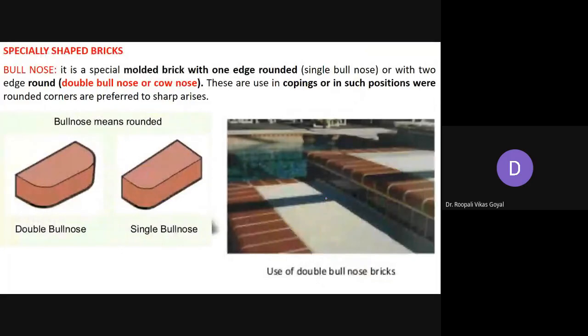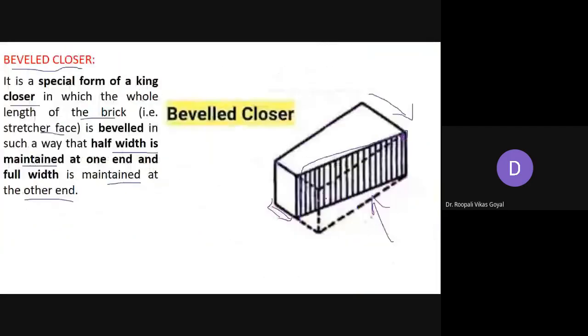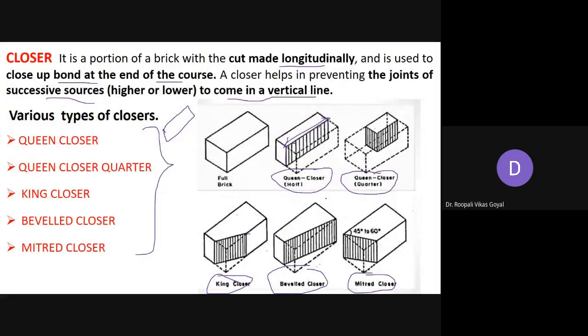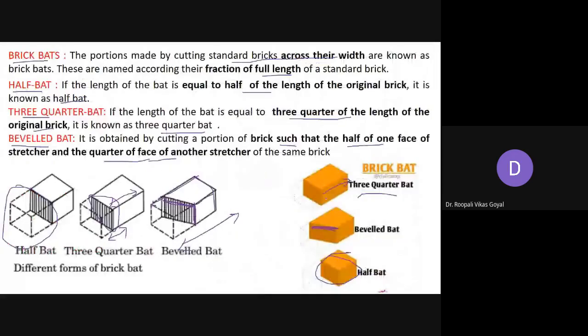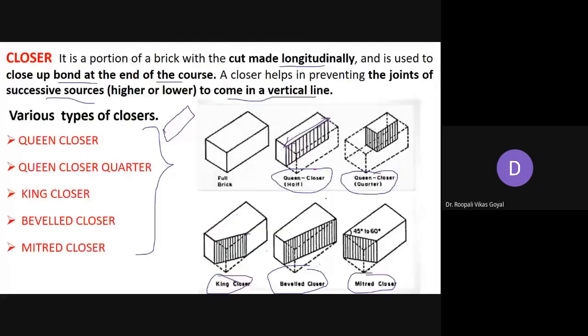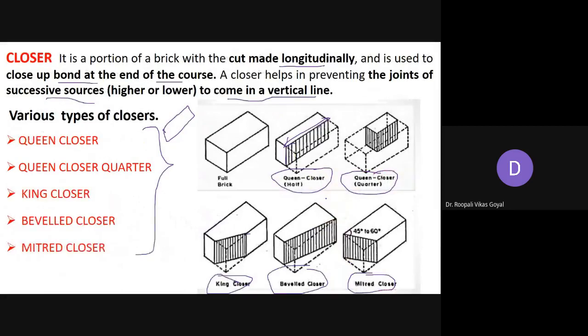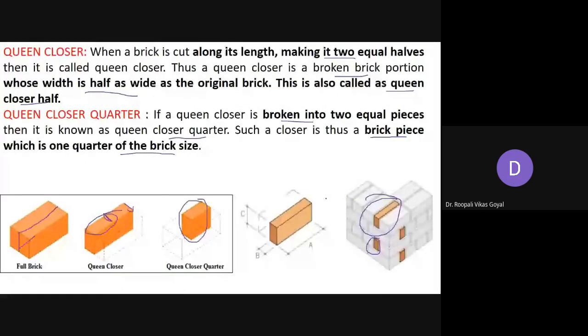Now all the closers, you should know very well, okay. So these two are very important, bed and closer. Width wise if you are cutting, it is called a brick bed. Length wise if you are cutting, it is called a closer. And all the closers you should know very well, okay.